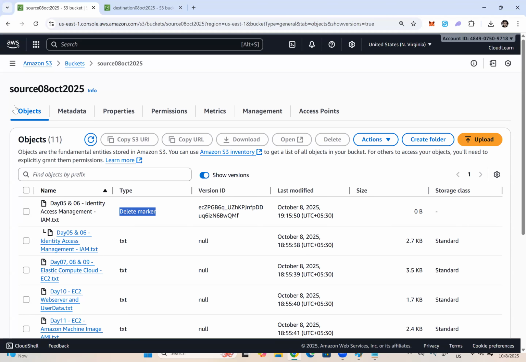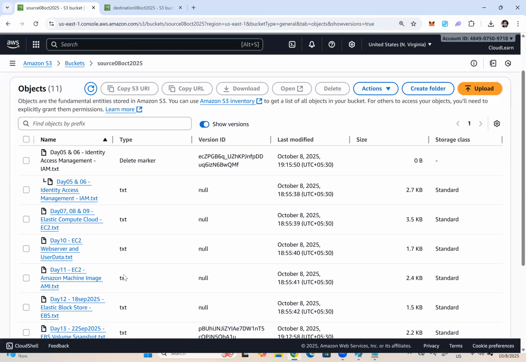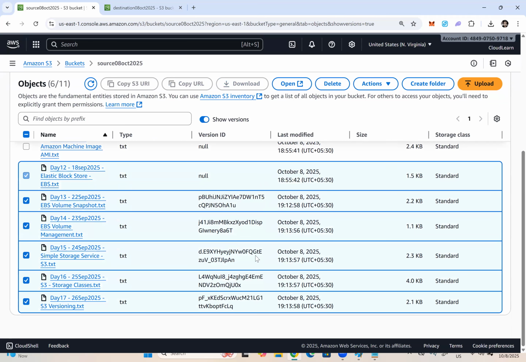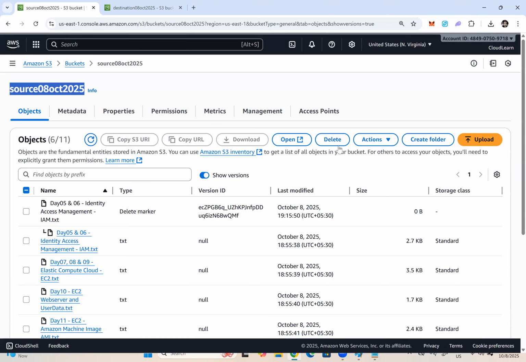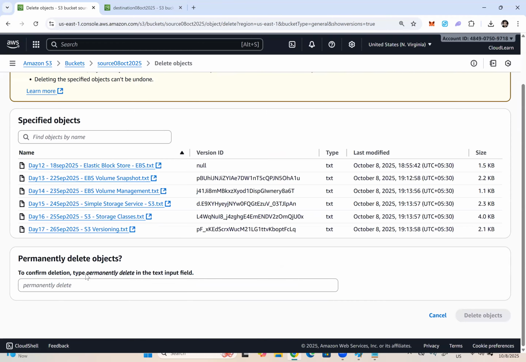So go to the source bucket. See here, I'm in the source bucket. To delete any object permanently, first we need to turn on this show versions button. I will select 3, 4, 5, 6 objects, 12, 13, 14, 15, 16, 17 objects. Click on delete. Whenever we are deleting any objects permanently, it will ask you to type permanently delete to confirm deletion in the text input field.